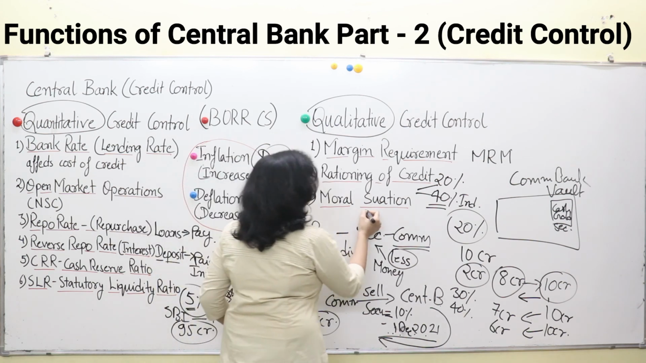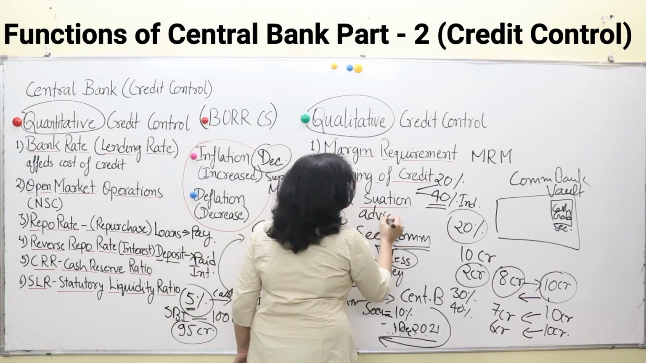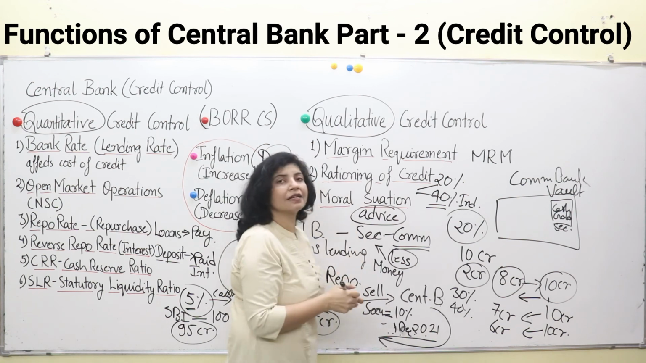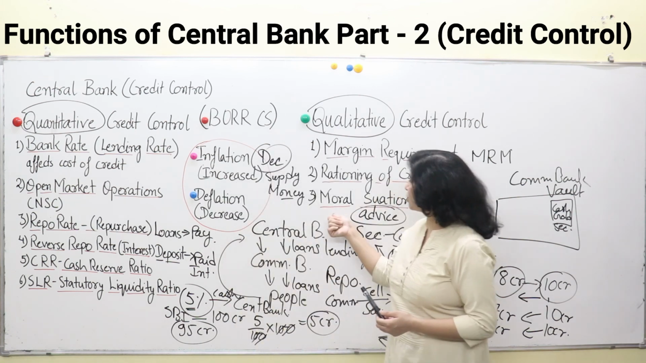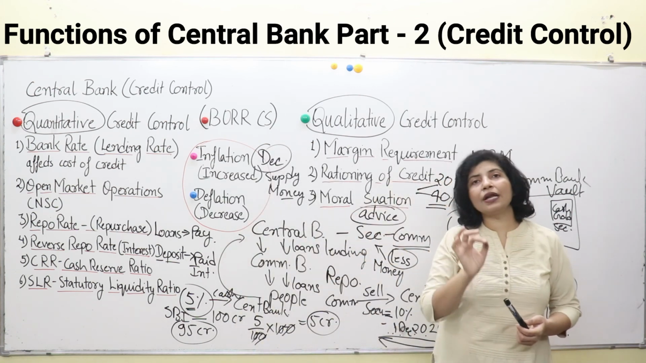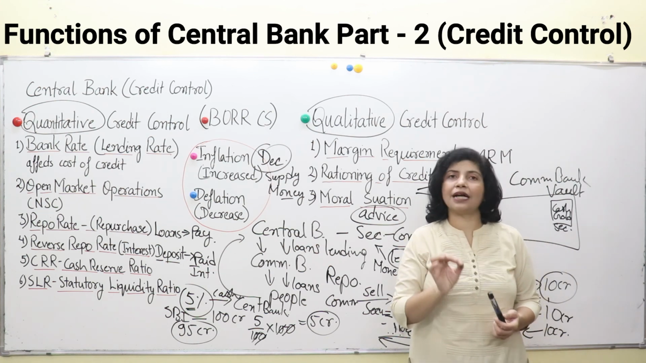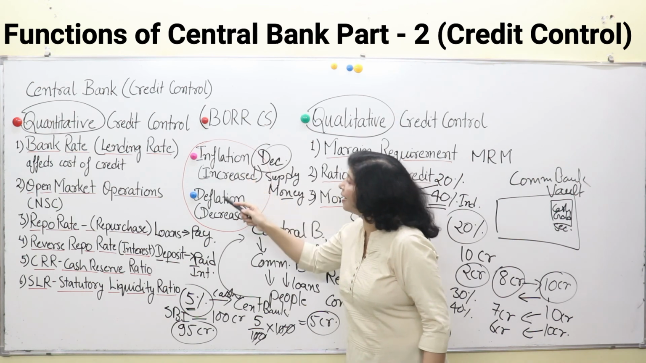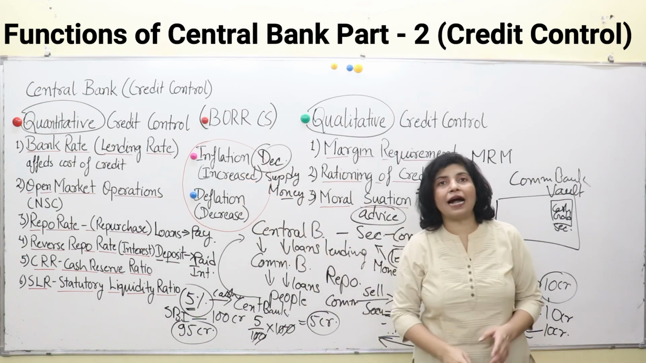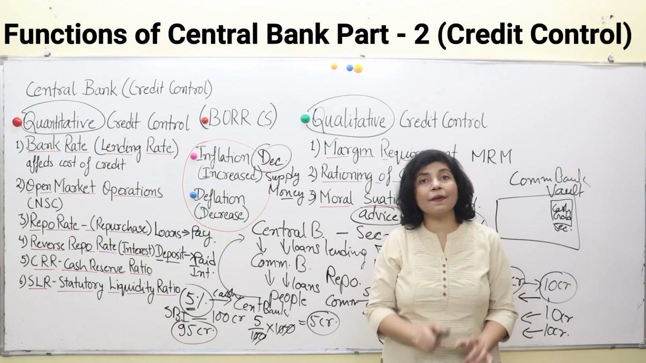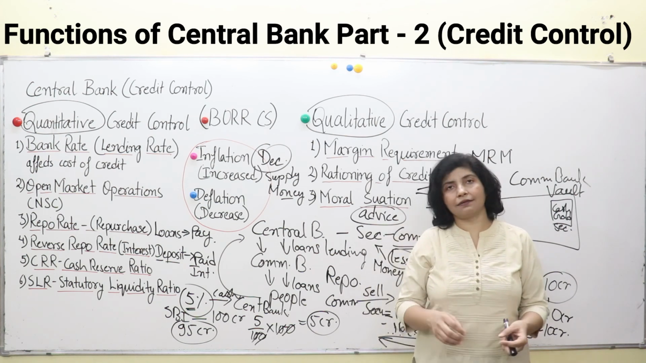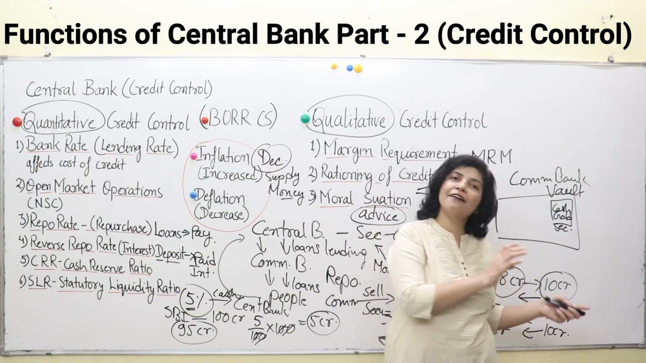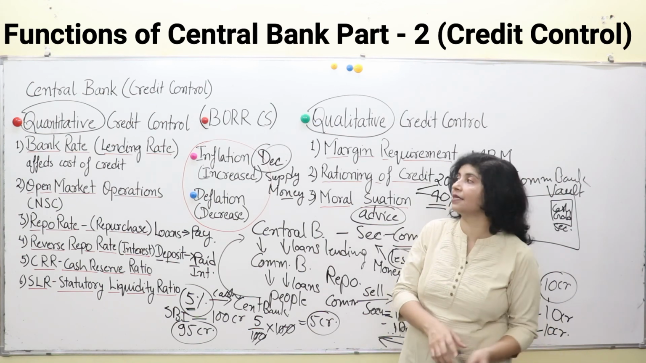Then moral suasion. This is a form of advice to commercial banks. In this measure, the central bank only advises the commercial banks to take necessary measures to control inflation and deflation in the economy so that the economy does not become unstable and cause problems for everyone in the economy and the government as well.